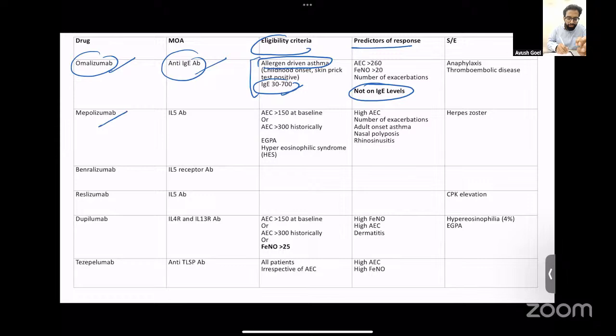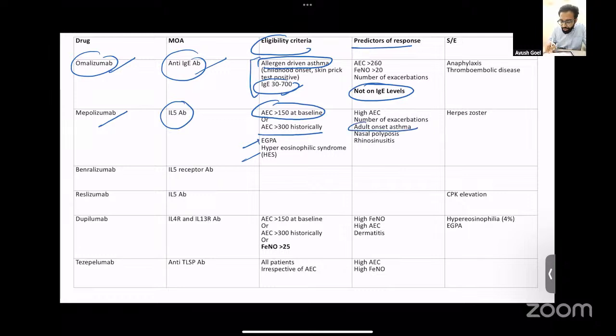The next molecule is mepolizumab. It is an antibody against IL-5. The eligibility criteria is if the patient is having an AEC of more than 150 at baseline or an AEC of more than 300 historically. Also, it can be given to patients who have EGPA or who have hypereosinophilic syndrome. What are the predictors of response? It does well if the patient has T2 high asthma. Along with this, if the patient has adult onset asthma or the patient has nasal polyposis and rhinosinusitis, then mepolizumab is what you need to use.